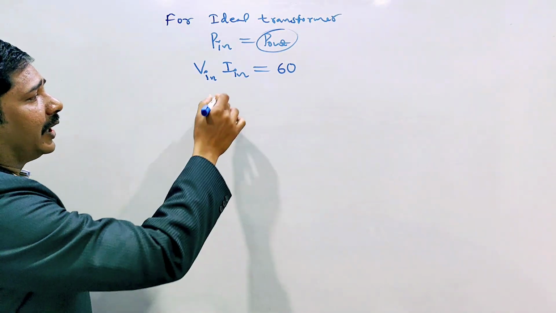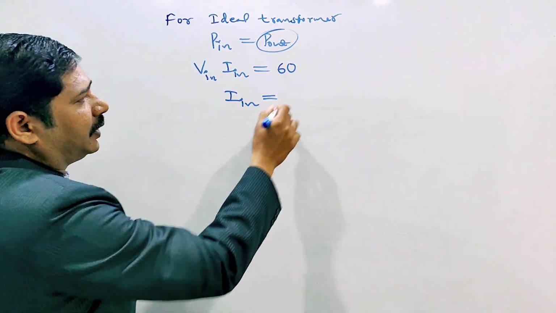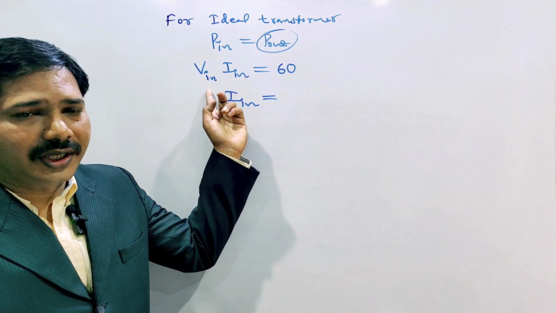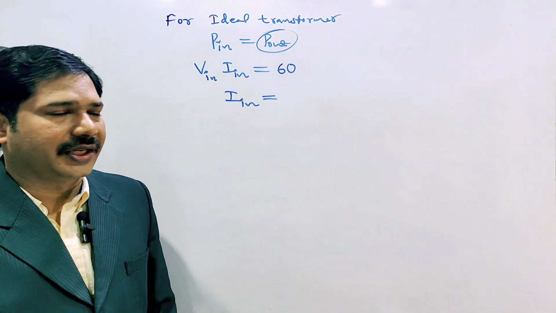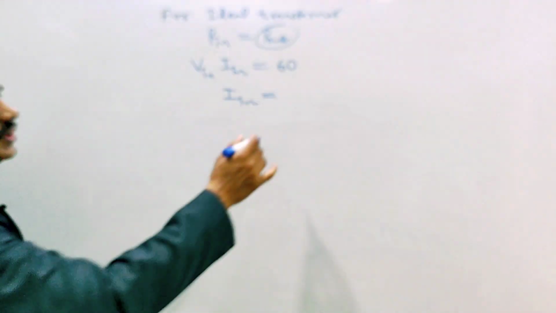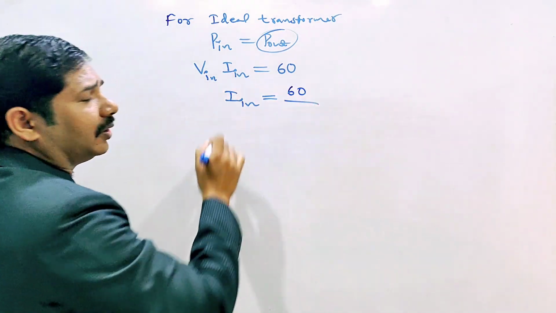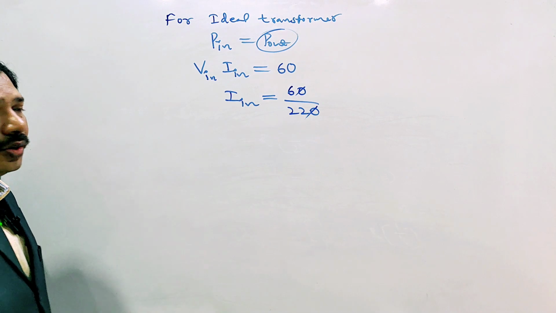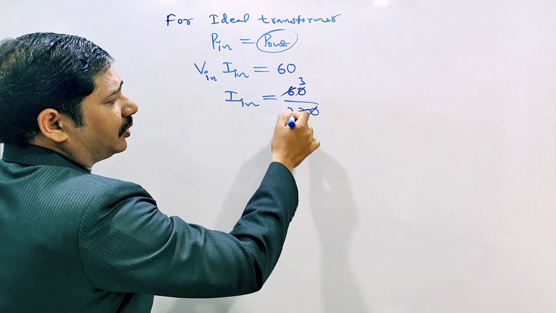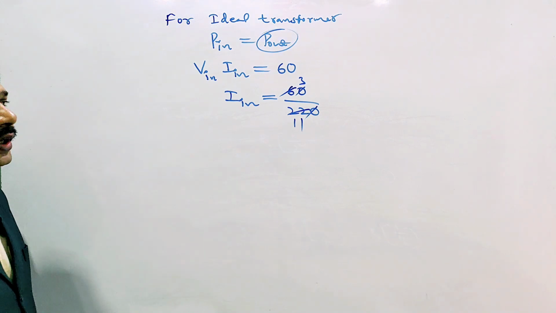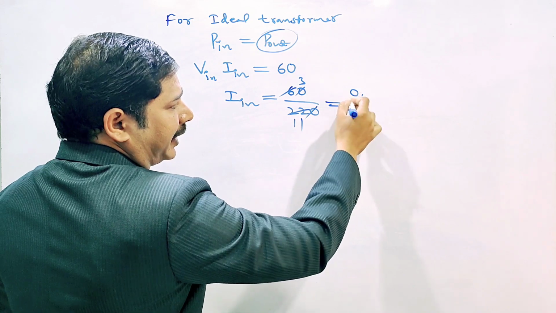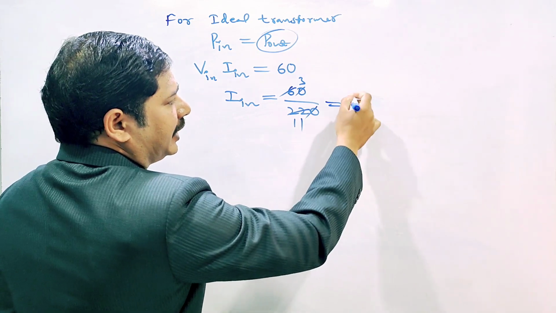So therefore the input, the secondary output they given. Primary voltage also they given and primary current they are asking. So that is equal to 60 by, the primary voltage how much they given? 220 volts they given. Cancelling the zeros, then 3 by 11.